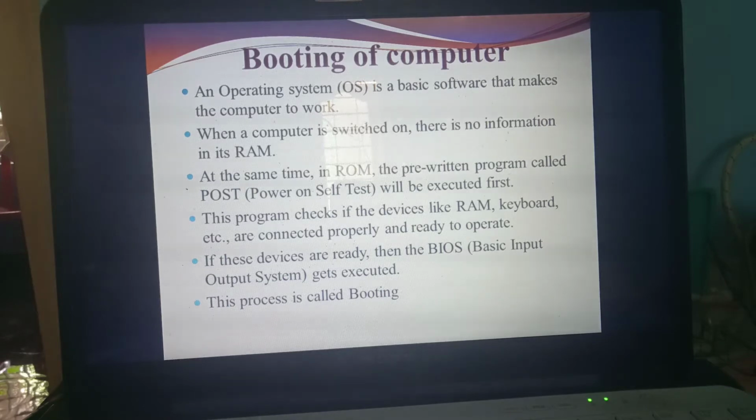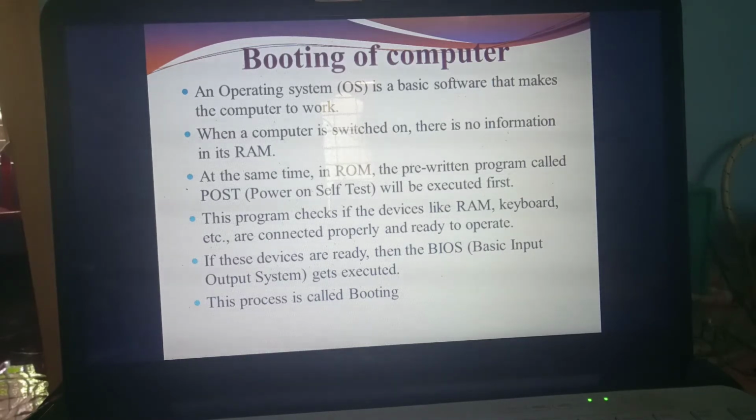The OS is the basic software the computer needs to work properly. So when you switch on the computer, there is no information present in the RAM. Why? RAM is a temporary storage memory. But ROM is a secondary memory, a permanent storage memory. So while designing the ROM itself, there is a pre-written program. What's the name of that program? POST. What do you mean by POST? Power On Self-Test. So when you switch on the computer, the program written on the ROM will be executed first.